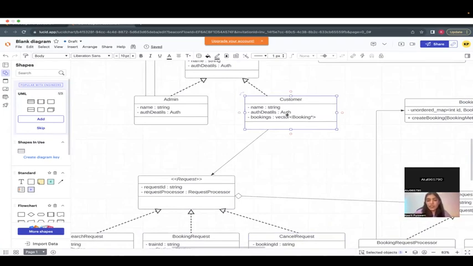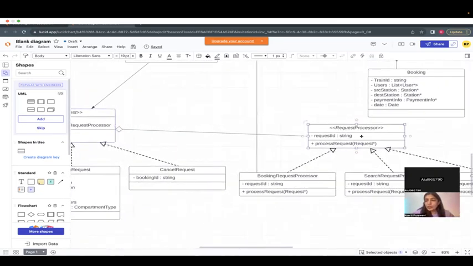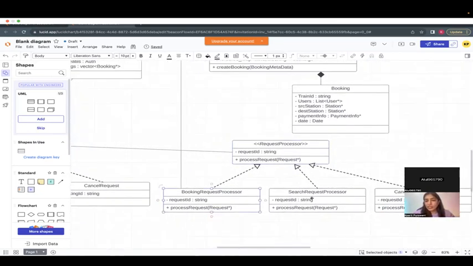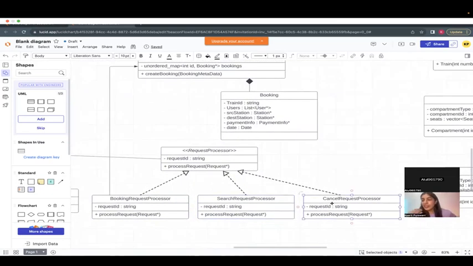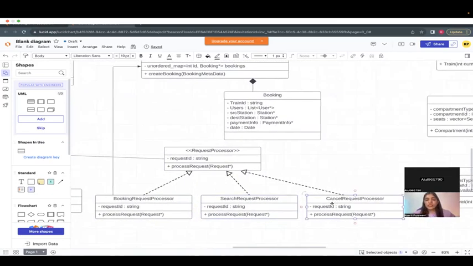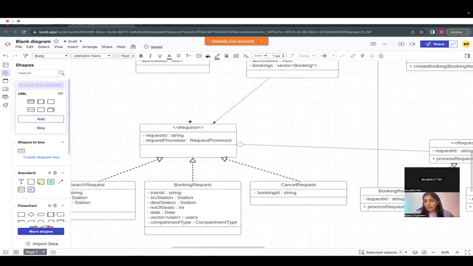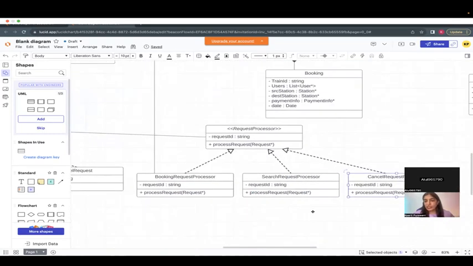The request can be of any type, search, booking, cancel, but the customer should not know. It is just a request for a customer, right? So just send a request. Now, how it is being processed is going to be different, like booking request processor, search request processor, and cancel request processor. So this is sort of the abstract part, right? And this is the implementation. Then I realized, oh, this looks like bridge.